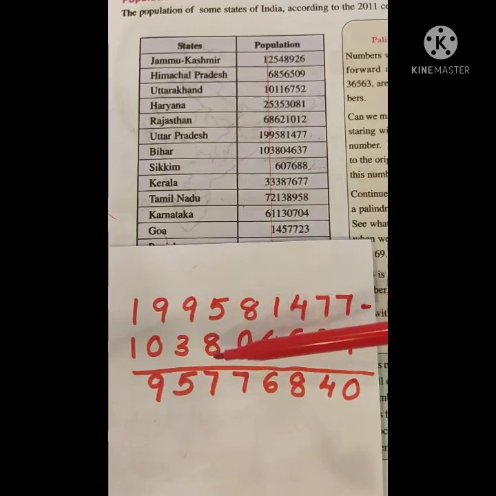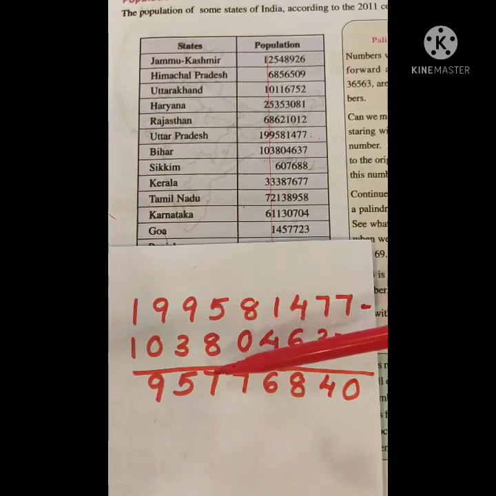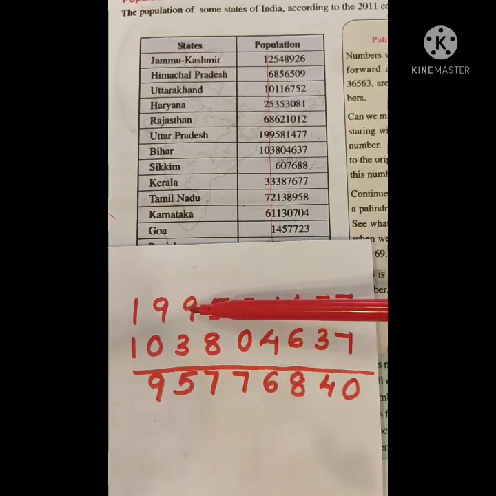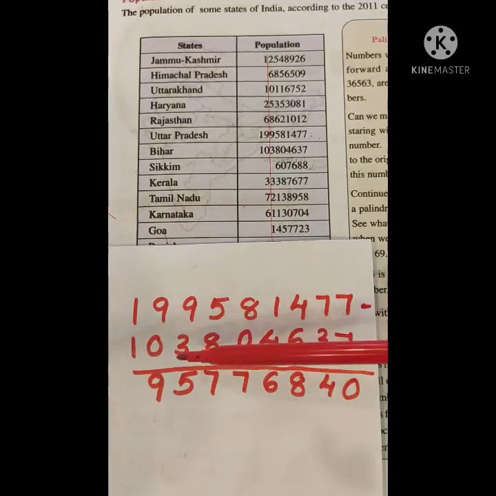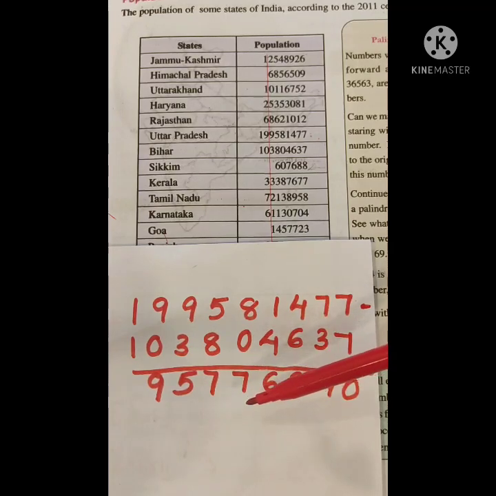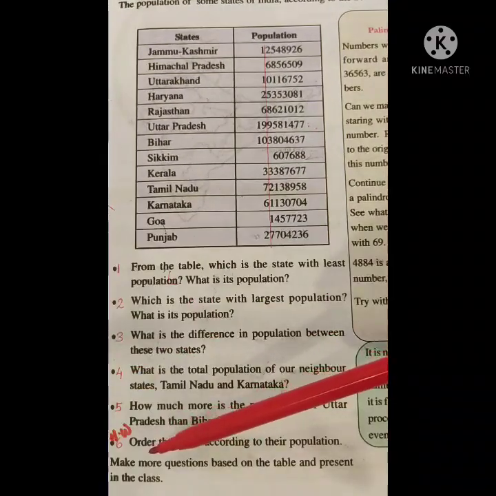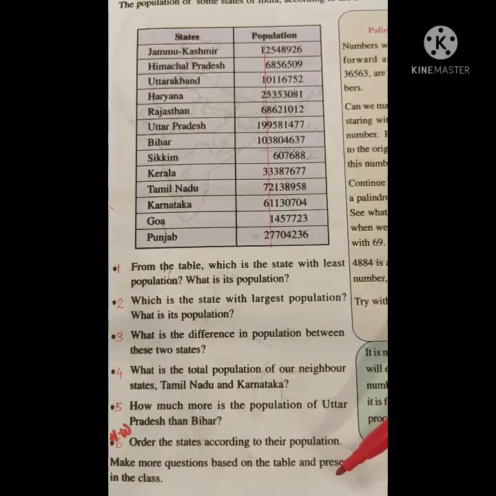We cannot subtract 8 from 5. Again we borrow 1 from this 9, that is 15. 15 minus 8 equals 7. Here we have only 8. 8 minus 3, 5. Then 9 minus 0, 9. So the number is 9 crore 57 lakh 76,840. Then the last one is: order the states according to their population.